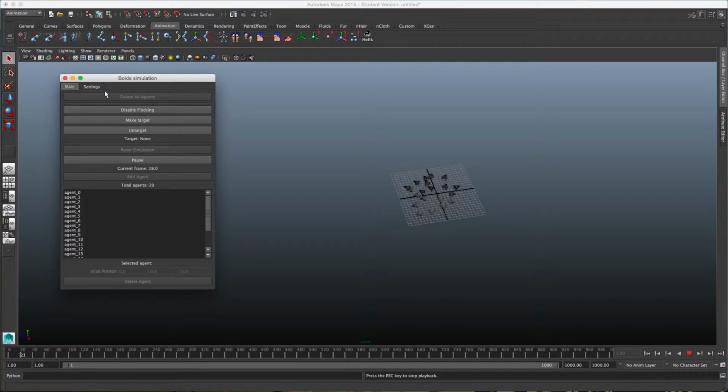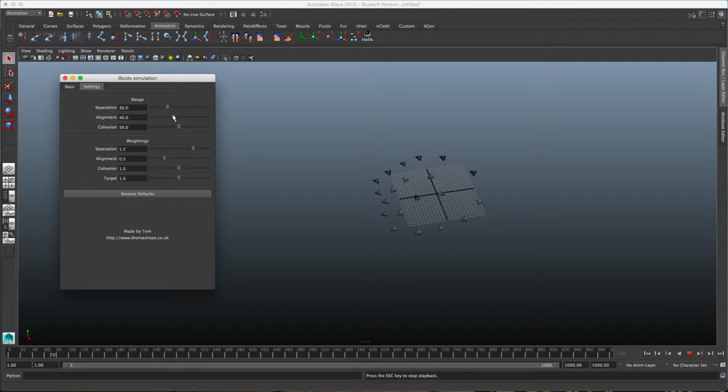As I wanted the agents to be able to act appropriately for a wide range of scenarios, I chose to keep the implementation of the rules as flexible as possible, allowing separation, alignment, and cohesion independent variables for range and weighting, and a separate weighting for target seeking. By going to the Settings tab, the user is able to vary the rules of the simulation as it is running, and see how different combinations affect the behavior of the group.